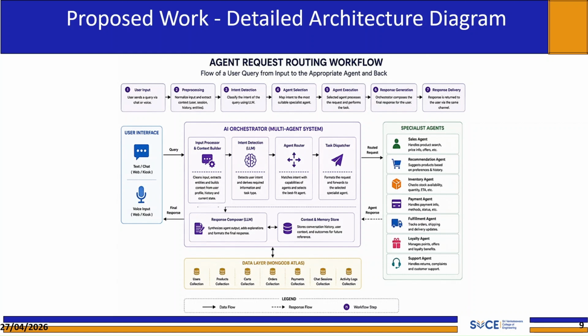Once the specialized agent completes its task, the result flows into the context and memory store, which updates the conversation history and stores the outcome for future sessions. The response composer, again powered by an LLM, synthesizes the agent output into a coherent natural language response and delivers it back to the user interface. Throughout the entire flow, the MongoDB Atlas data layer is accessed for reads and writes, keeping all 7 collections current and consistent. This workflow is what makes our system genuinely intelligent and stateful. Every response is grounded in context, routed precisely, and composed coherently before delivery.